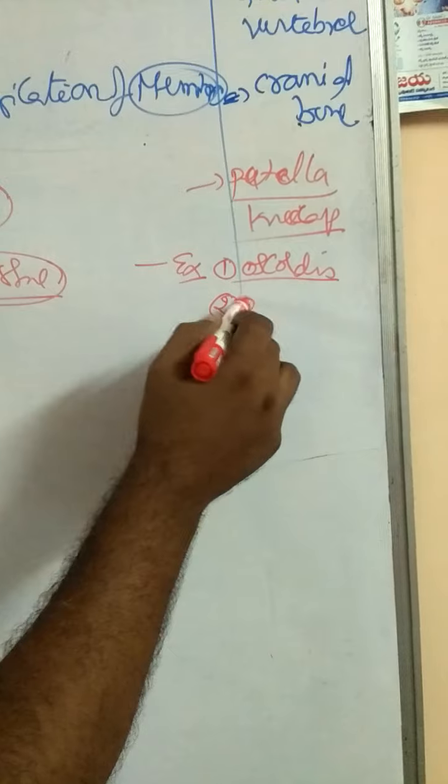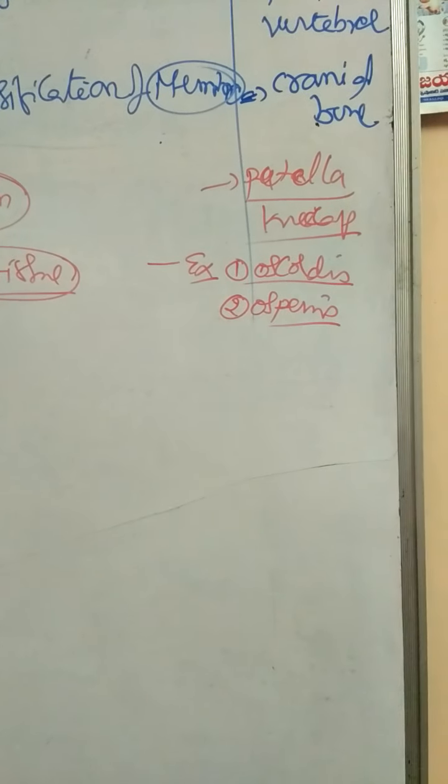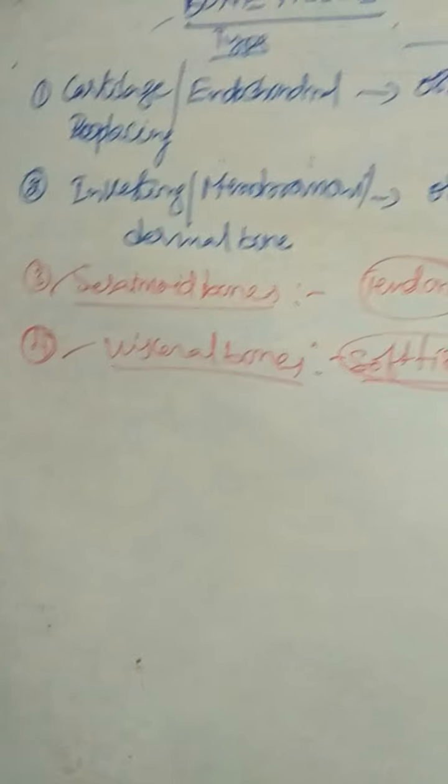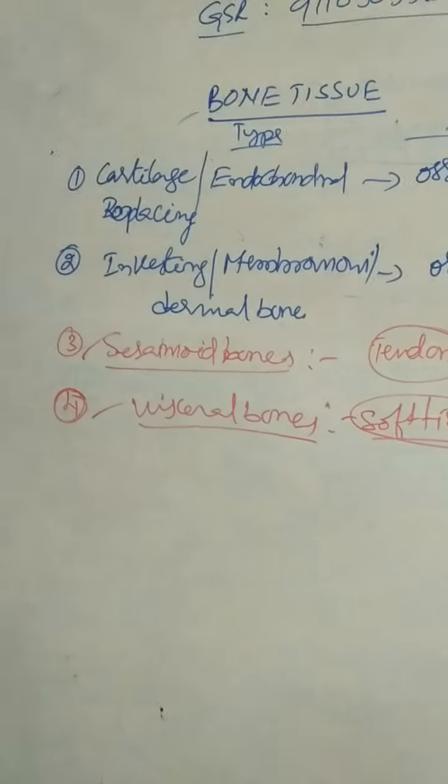Example for visceral bones: number 1, os cordis, present in the ruminants of the mammals. And os penis also present in the ruminants, bats, etc. Sesamoid bones are ossification of tendon. What is tendon? Tendon is the connection between bone and skeletal muscle. These are the classification of types of bones based on their formation.